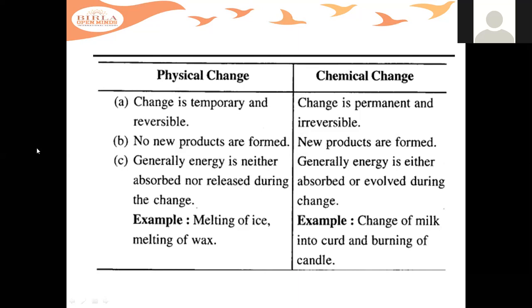But burning of a candle, if a candle is burned, children, what happens here? When it is melting, it is in the form of liquid. And when it solidifies, again it forms wax. So if you mold it into a proper shape, then it will take the shape of a candle again. Okay. So it is a reversible change. So here it is happening physically.